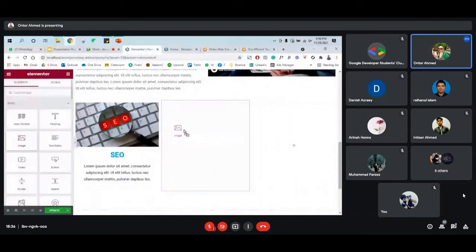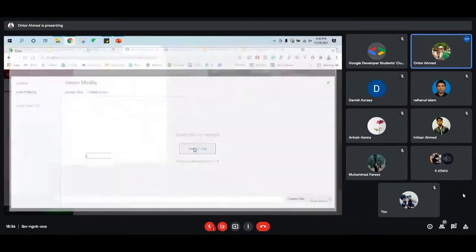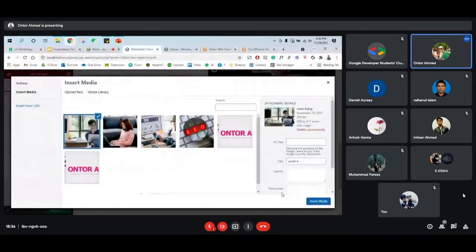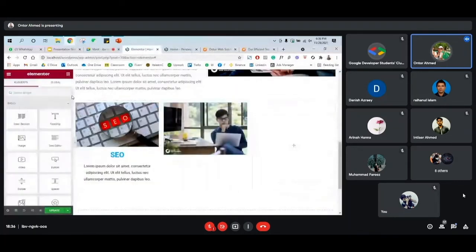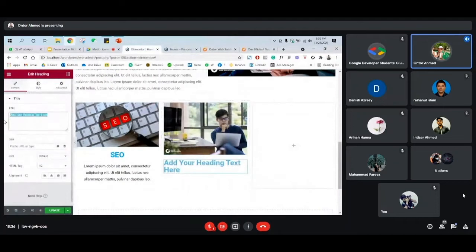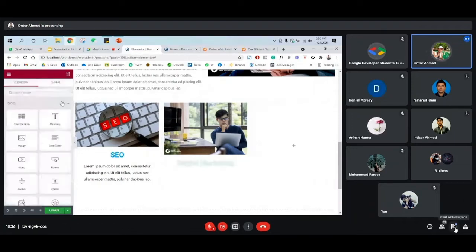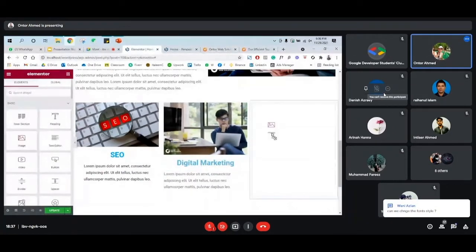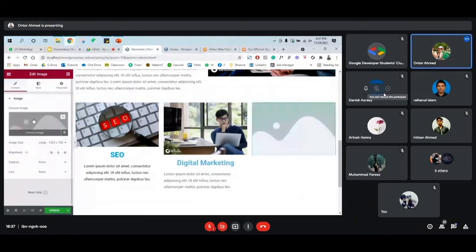Image, select and upload one image, and then heading, make it center, and then you can add the text editor in the below. And we have one more box, and we'll add one more services over there.